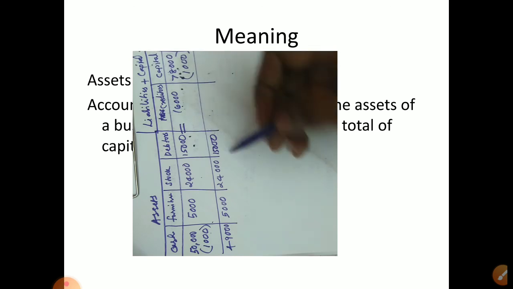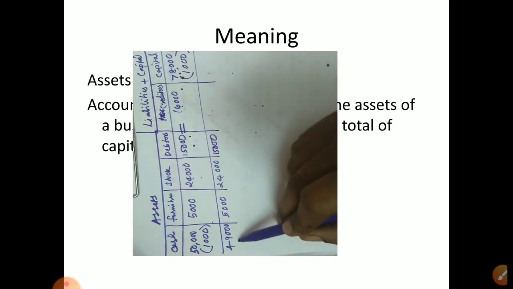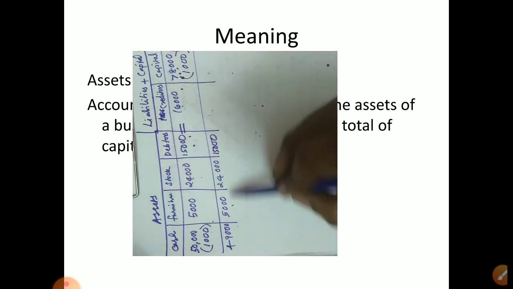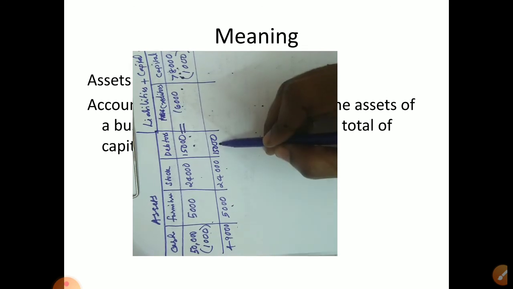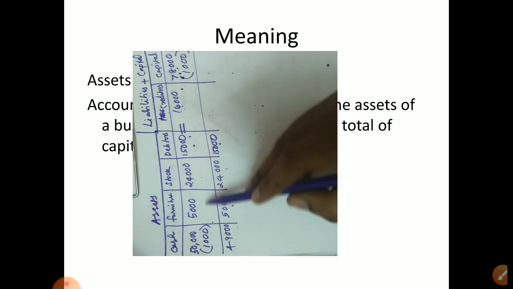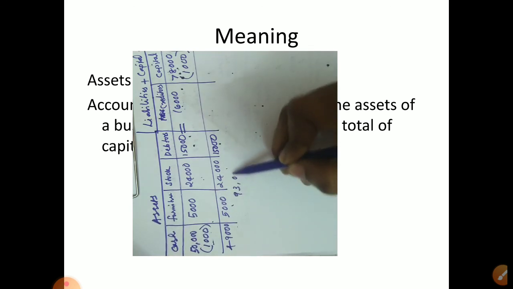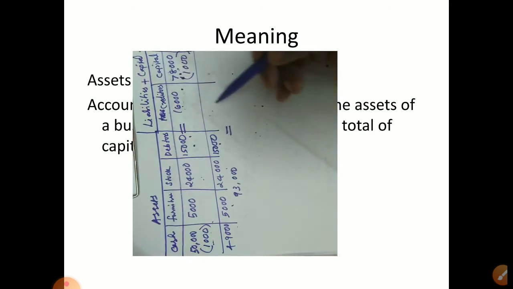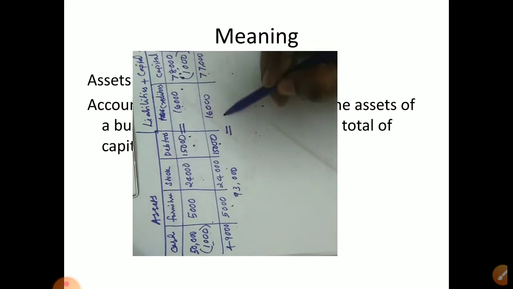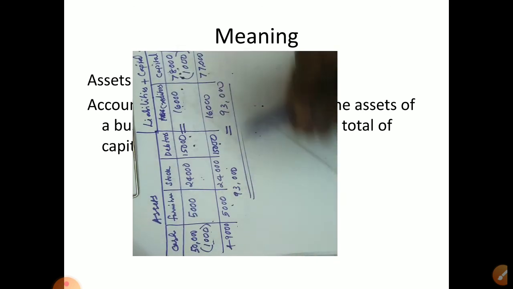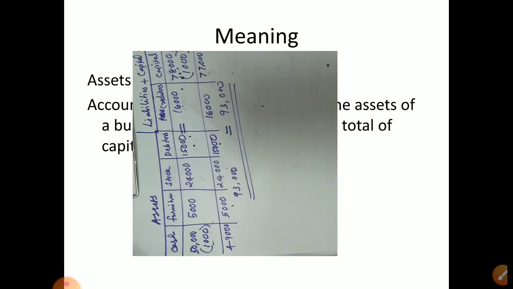Okay, now if you total it will come how much? 49 plus 5 plus 24 plus 15,000. Okay, it was 94 here, so 1000 gone, so it will be 93,000 here, equal to here also 16,000 plus 77,000. So it will be how much? 93,000. See, so we proved in all the situations that the accounting equations are tallying.